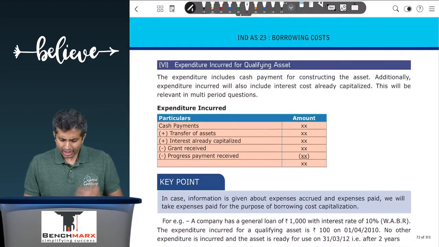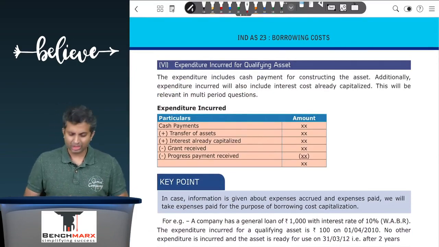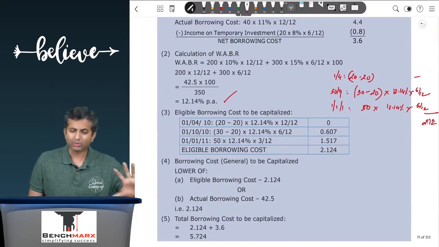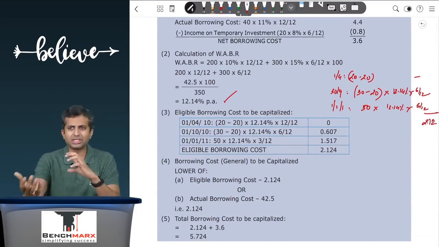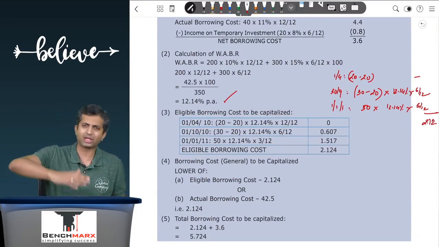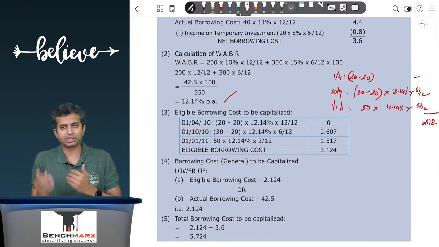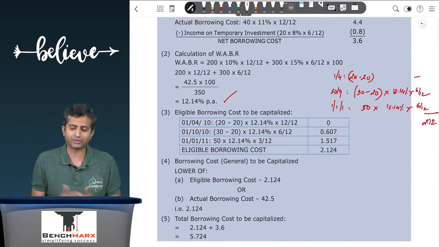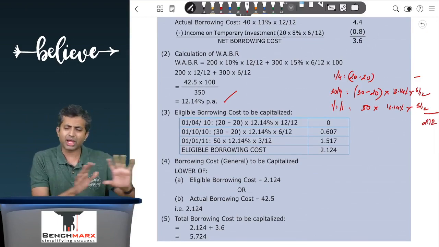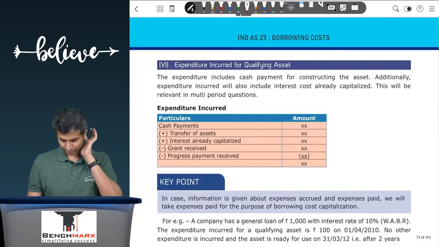Okay. The last part over here involves expenditure. Now again, in your weighted average borrowing rate workings, there is some inconsistency that the institute sometimes follows in calculation of the weighted average borrowing rate and applying it, and we have even kept a separate video for certain problems where there is an inconsistency in the WABR. You can refer to that. But otherwise, by and large, the workings can be followed by these steps and you should be able to proceed.